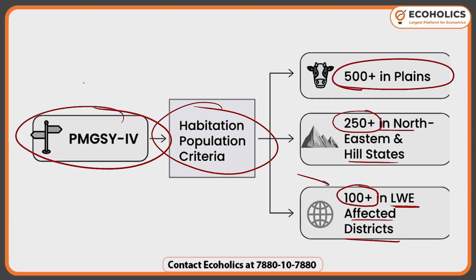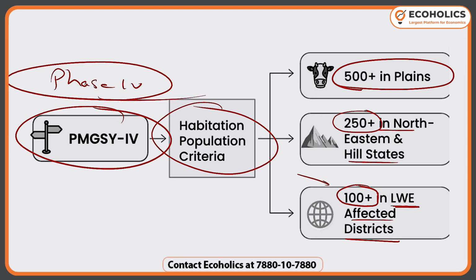This is phase 4 of Pradhan Mantri Gram Sadak Yojana, very much important. All in all, it is about giving good all-weather road connectivity to the unconnected villages. For the plains, the criterion is 500 plus. For hilly areas, it is 250 plus. You should know about that, because ultimately it is of immense importance.